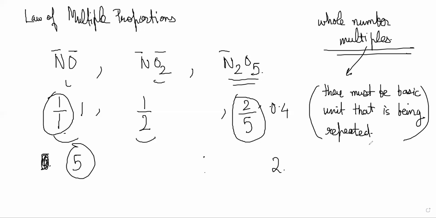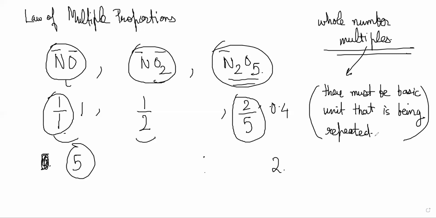So then they will be in whole number multiples of each other, these ratios. So that helped Dalton guess that there must be some constituent basic unit of each element which retains the properties of that element. That thing was called an atom.